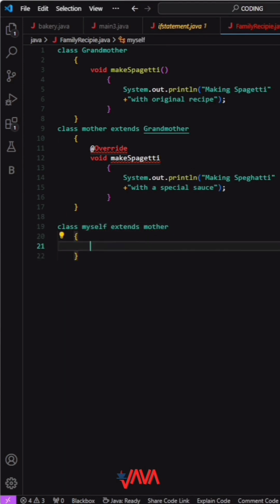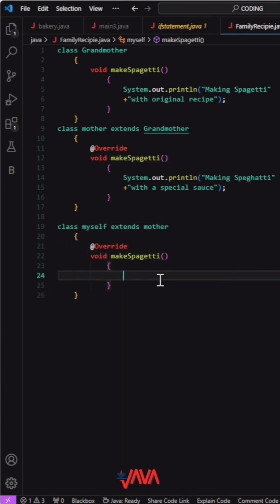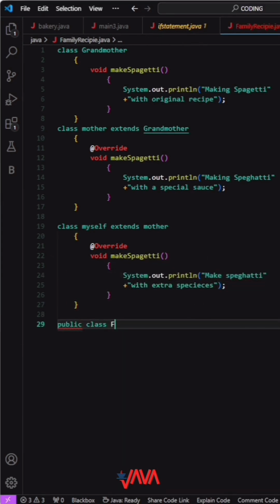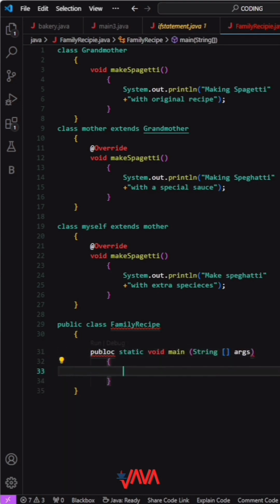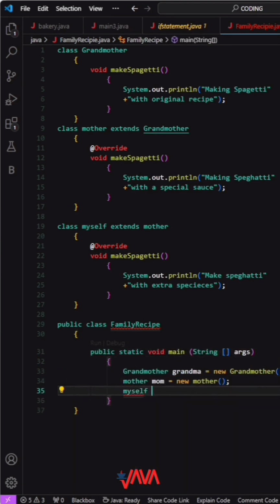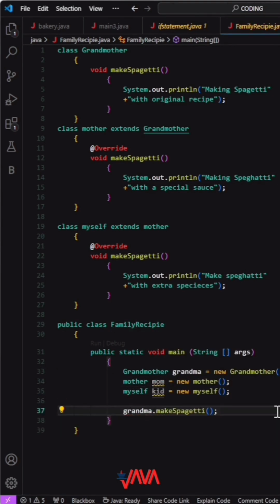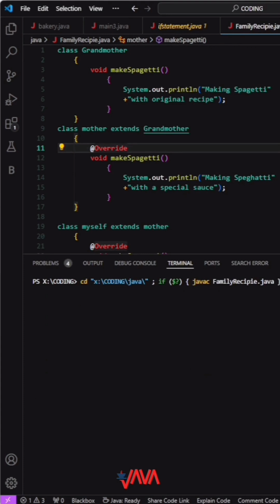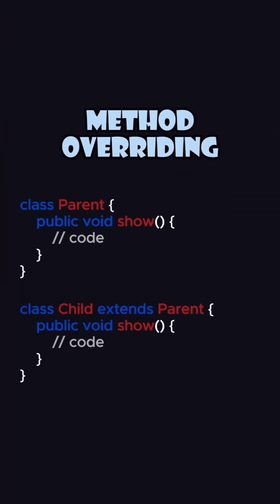Similarly, the Myself class extends Mother and overrides makeSpaghetti to print "making spaghetti with extra spices." In the FamilyRecipe class, we define the main method, which is the entry point of the program. We create objects for the Grandmother, Mother, and Myself classes. When we call makeSpaghetti on each object, it prints the respective version of the recipe. Method overriding allows a subclass to provide a specific implementation of a method already defined in its superclass.